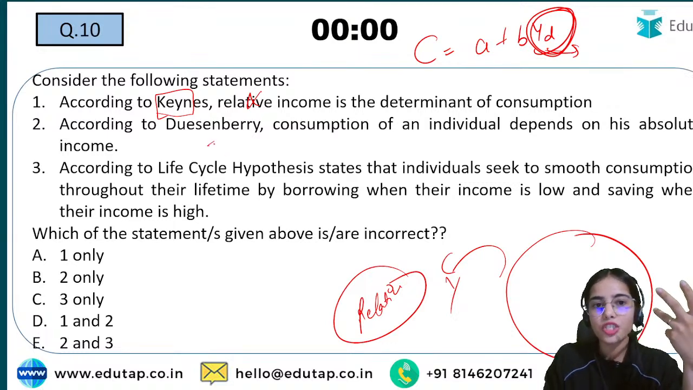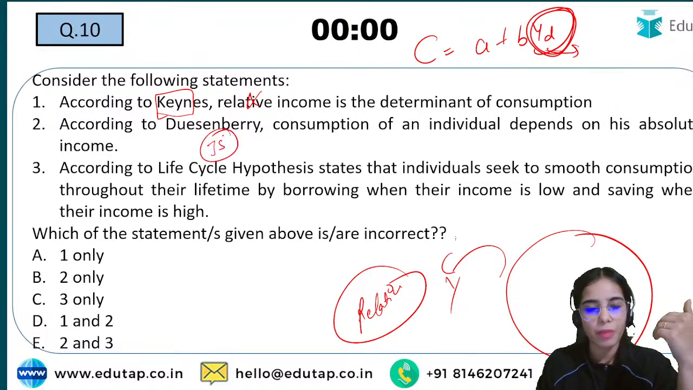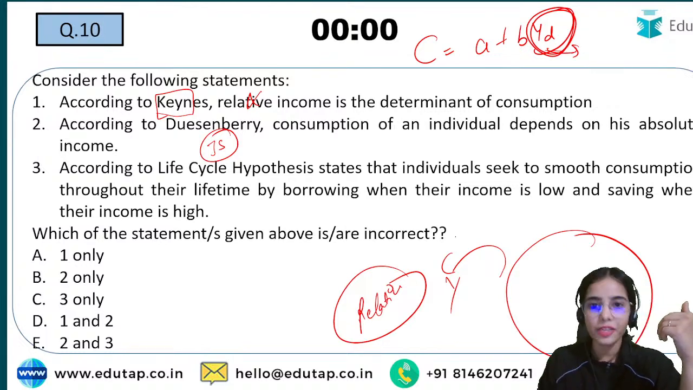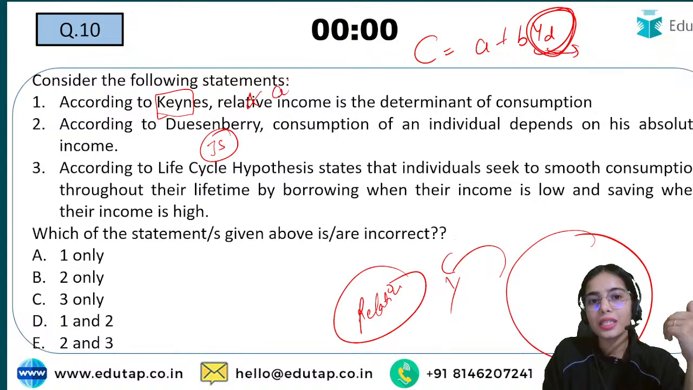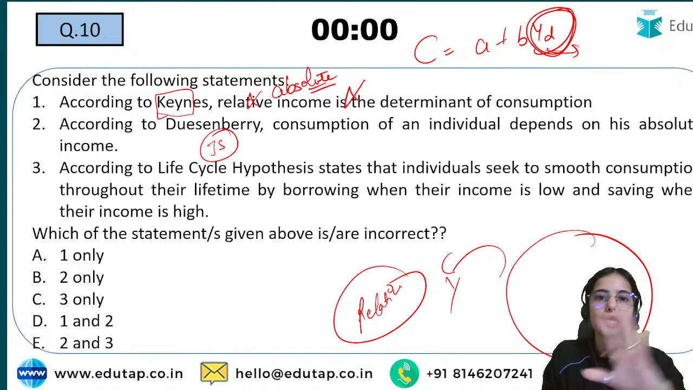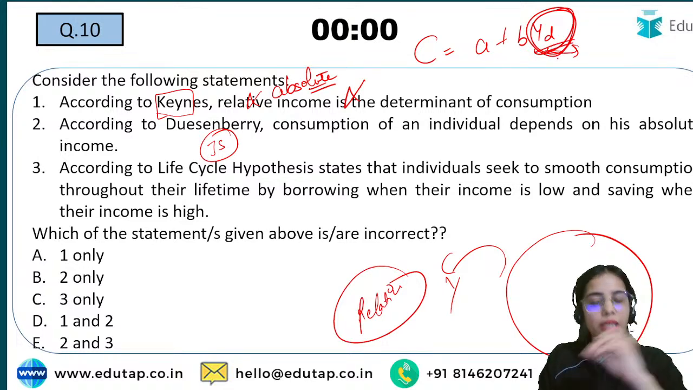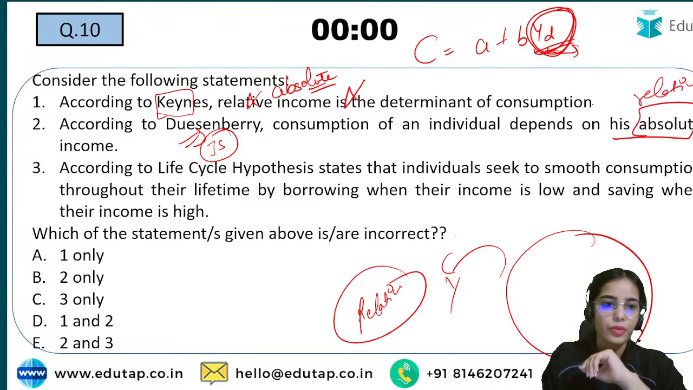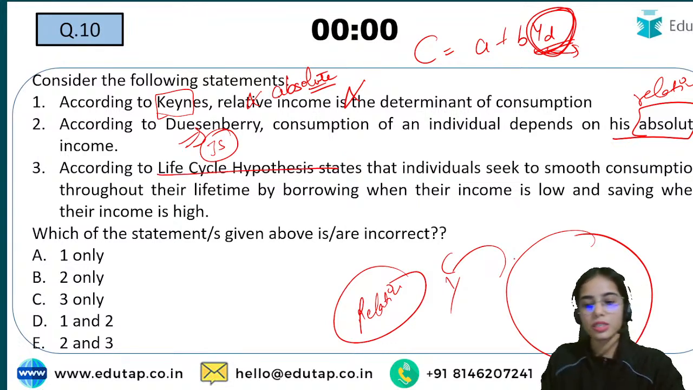Duesenberry has given the relative income hypothesis, and he has said that the consumption depends upon relative income, while Keynes has said that the consumption depends upon absolute income. So the first statement is wrong, because Keynes said consumption depends upon absolute disposable or current income. Duesenberry said that the consumption of an individual depends on his relative income. According to the life cycle hypothesis, this is true.